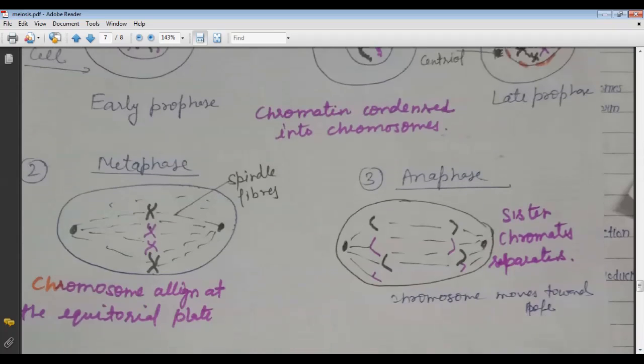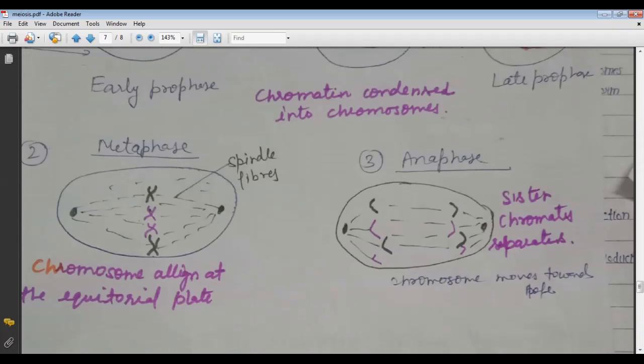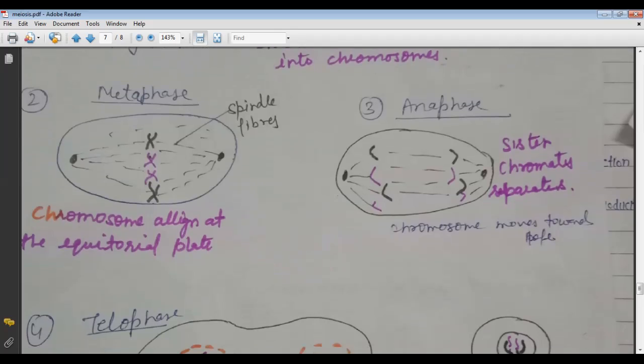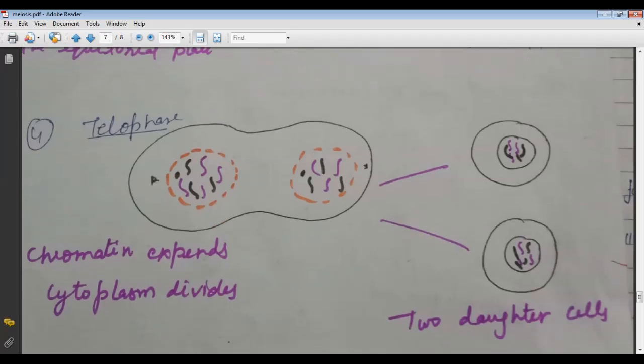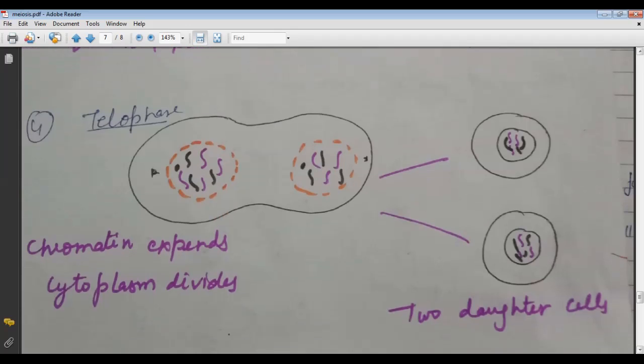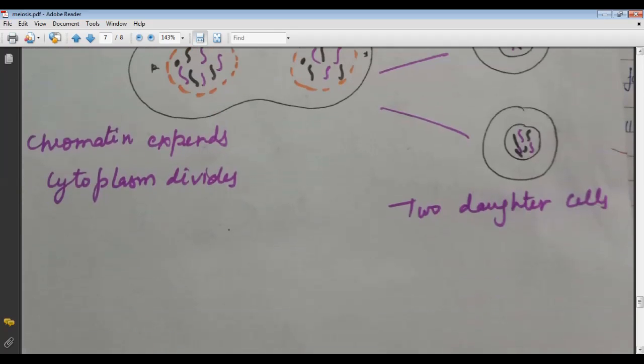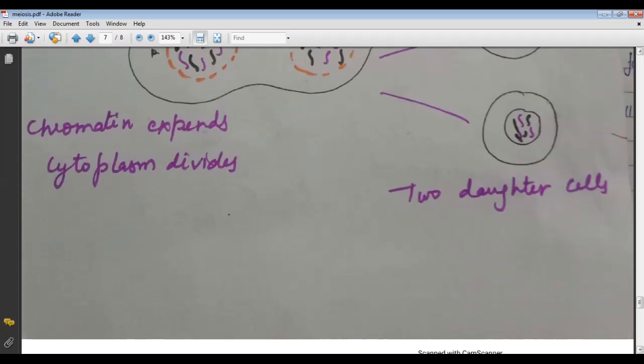Then come to the metaphase stage. Here in the metaphase 2 stage, all the chromosomes align at the equatorial plate, and the spindle fibers are joined together, and then they pull these chromosomes to the poles. So the sister chromatids now separate, and the chromosomes move towards the poles. Then come to the telophase stage. At the telophase stage, as we know, the chromatin expands, the cytoplasm divides, and there is the formation of the two daughter cells. So this is the method of meiosis cell division, by which we get four daughter cells.